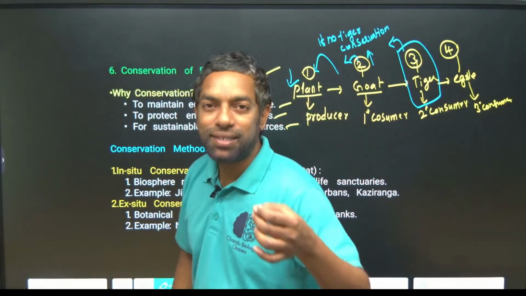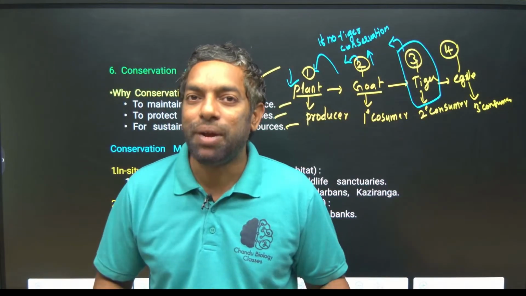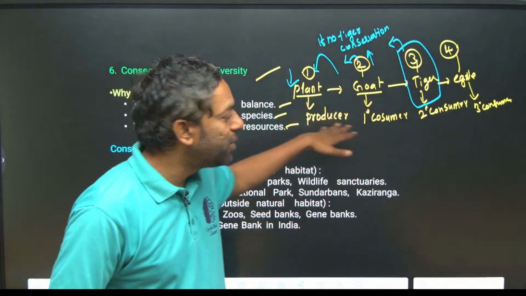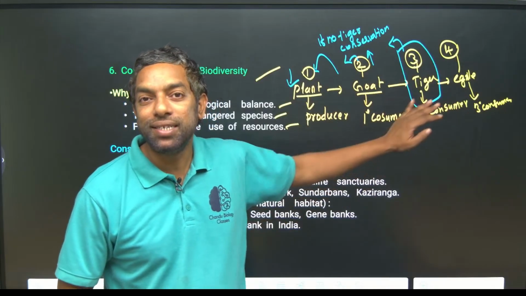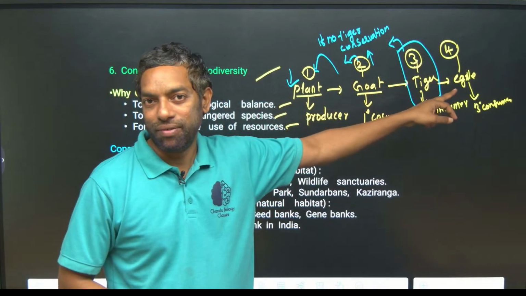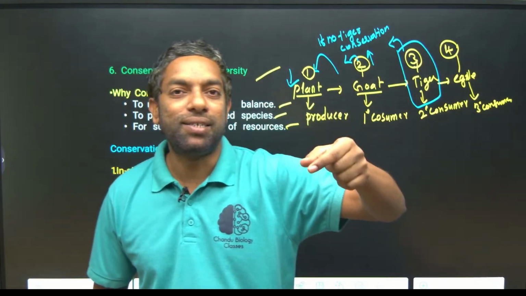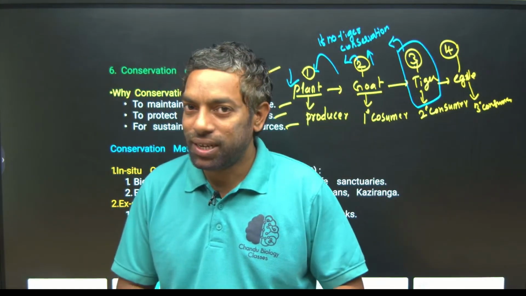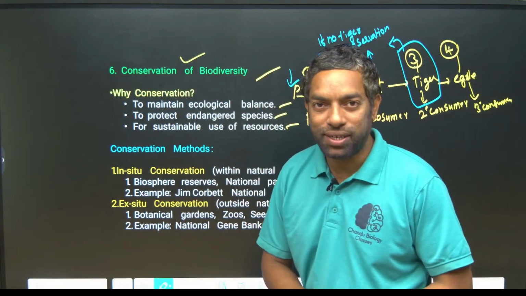There is a destruction of balance. The ecological balance cannot be maintained unless we preserve all the things. Every stage is important. If the goat is not there, the tiger cannot live. So in the ecosystem, every stage is balanced. That's why we need conservation of biodiversity.